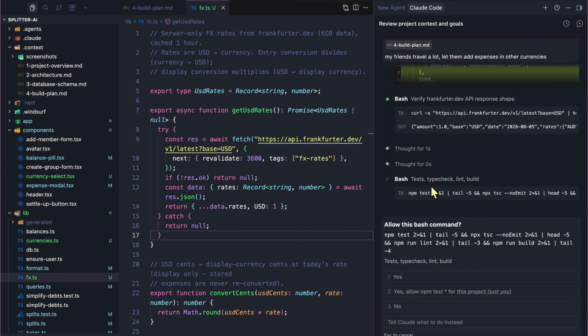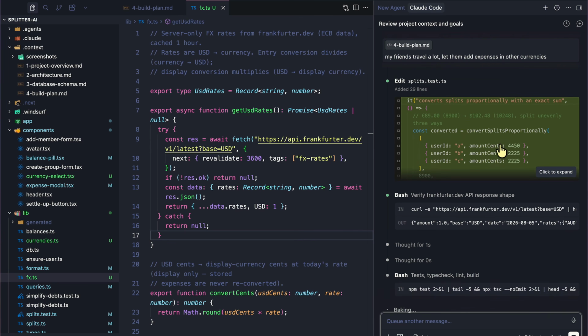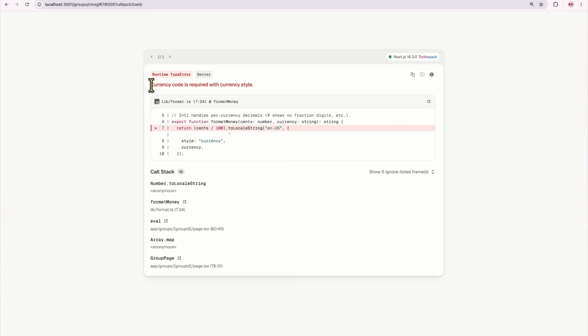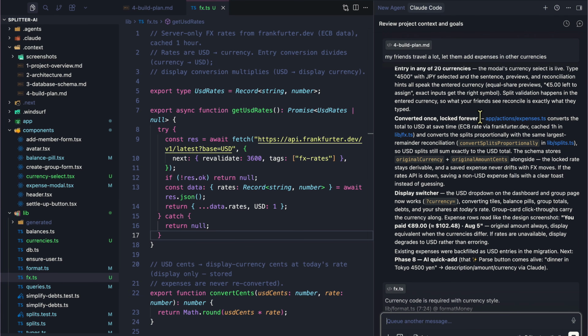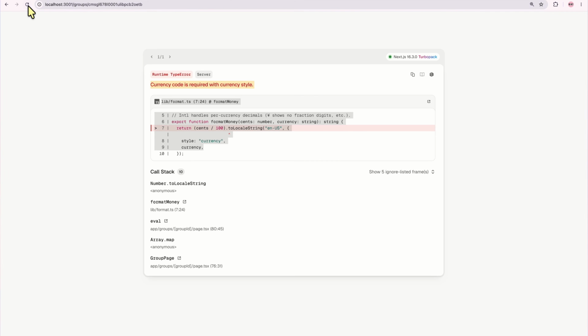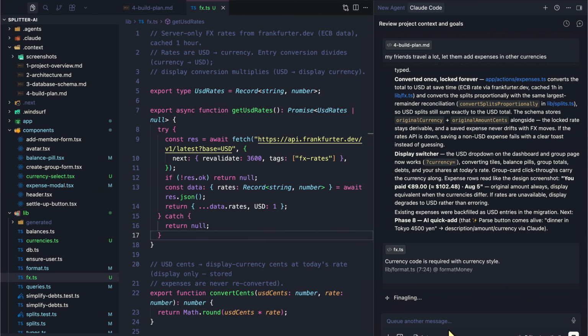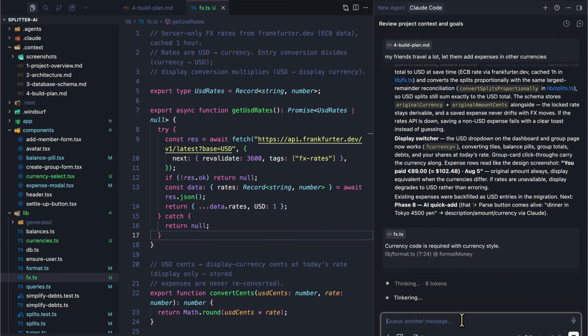And it has the split test file. So it's just going to make sure everything works as expected. And it still did an error. So let's just give it some direction here and update it because it did not work as expected. So if you get an error like that, just direct it a little bit because something is not working right. It could be existing data, so we need migrations for that, or it could be something else too.